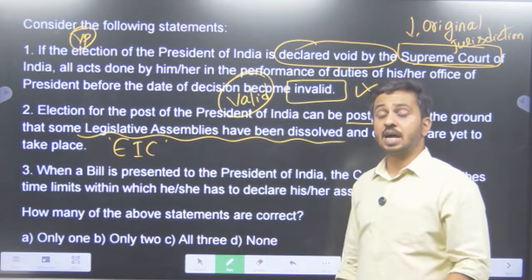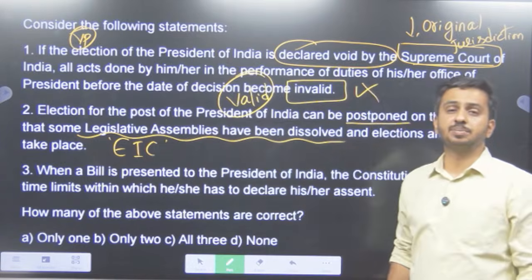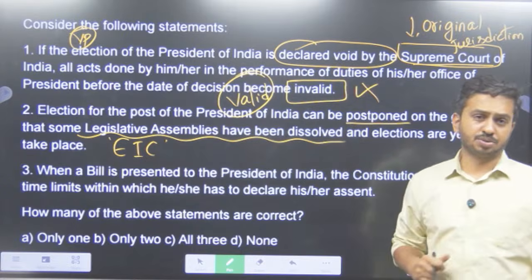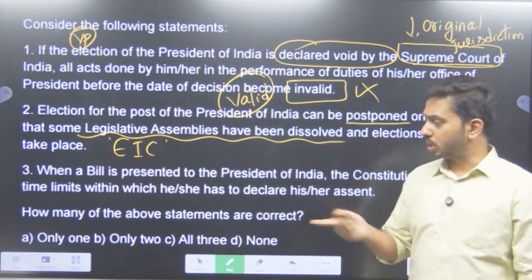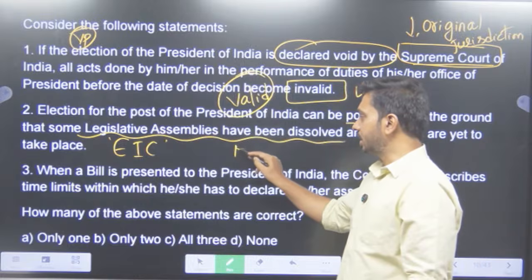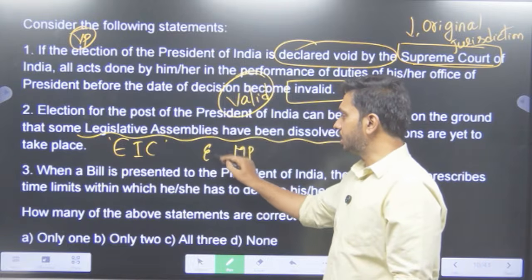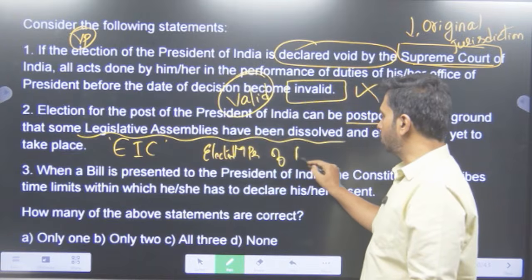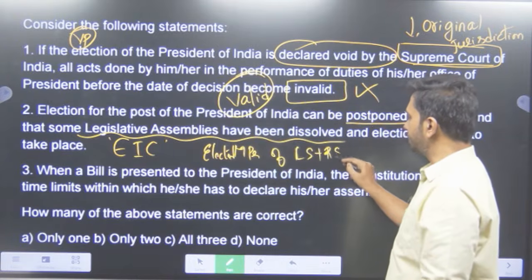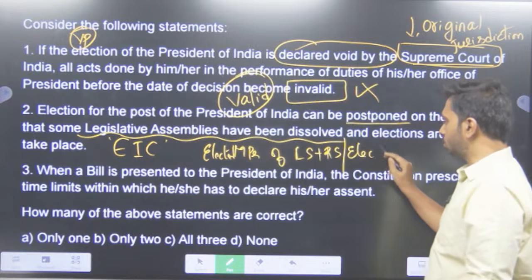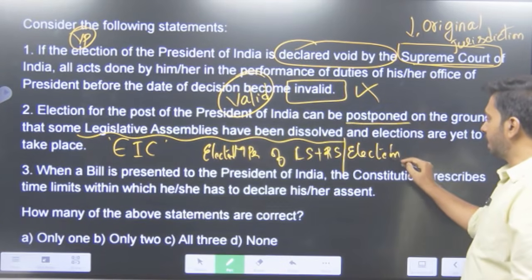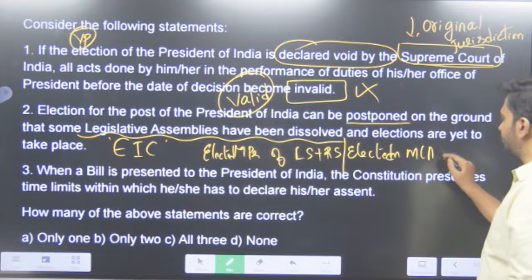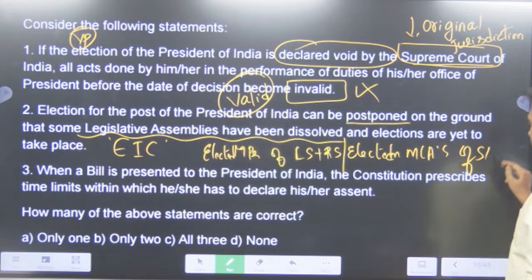then can the Election Commission of India say that I'm going to postpone the presidential election because of the electoral college that we are trying to set up? What does the electoral college consist of? It consists of the elected MPs of Lok Sabha and Rajya Sabha. It also consists of elected MLAs of state legislative assemblies.